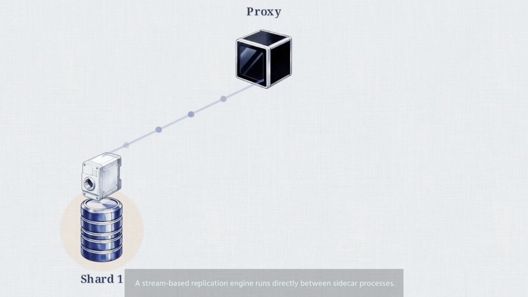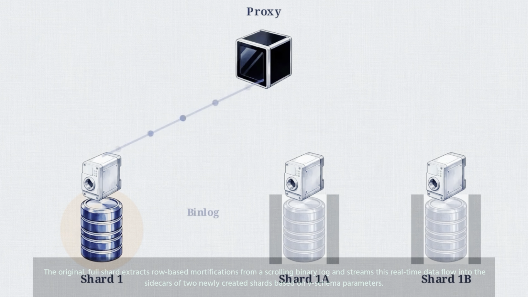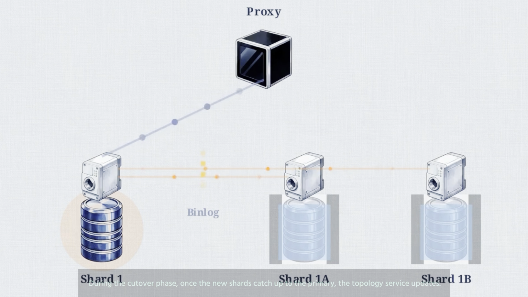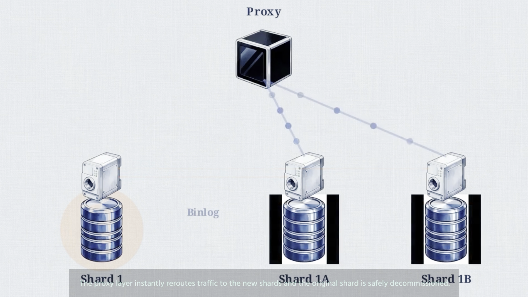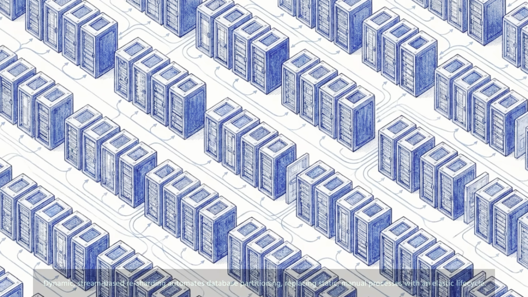A stream-based replication engine runs directly between sidecar processes. The original full shard extracts row-based modifications from a scrolling binary log and streams this real-time data flow into the sidecars of two newly created shards based on VSchema parameters. During the cutover phase, once the new shards catch up to the primary, the topology service updates. The proxy layer instantly reroutes traffic to the new shards, and the original shard is safely decommissioned. Dynamic, stream-based resharding automates database partitioning, replacing static, manual processes with an elastic lifecycle.